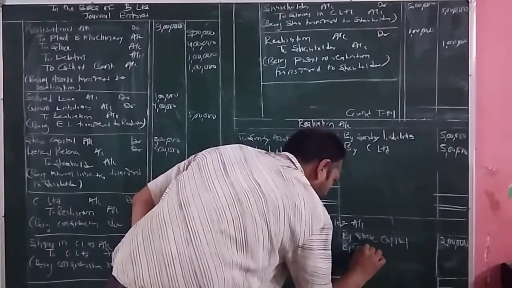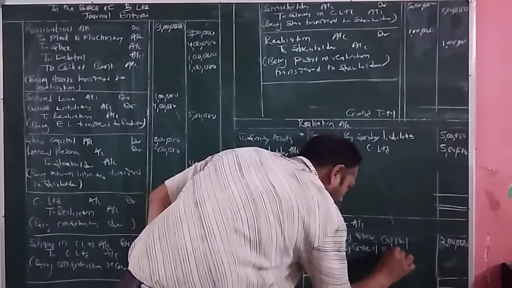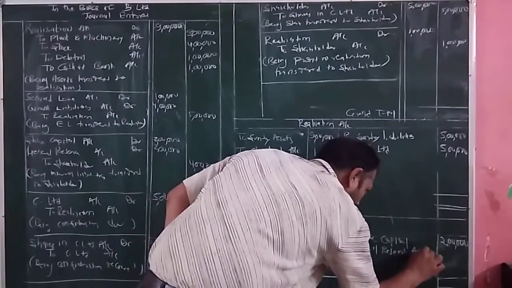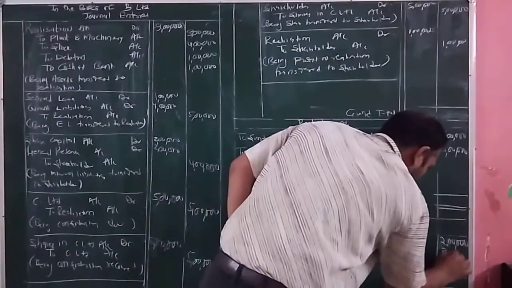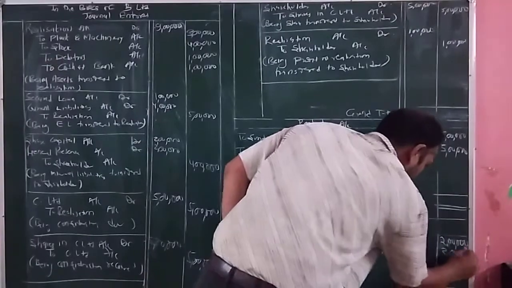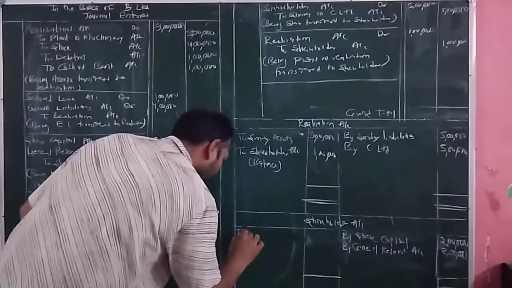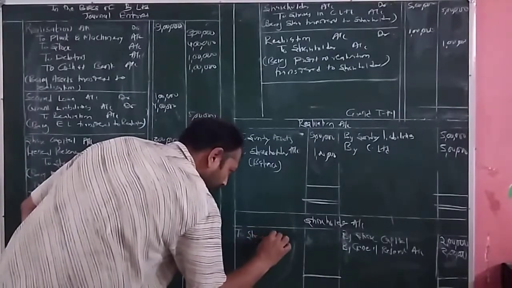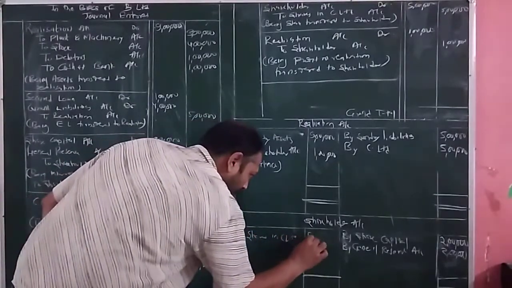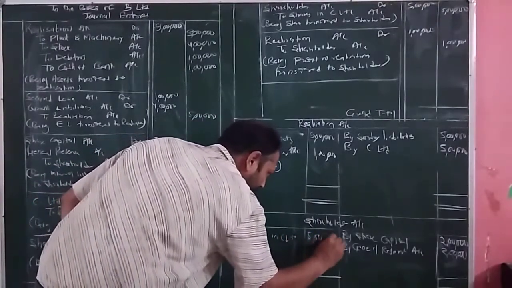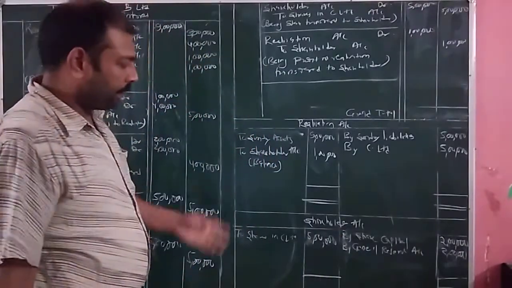By general reserve account, it is equal to how much? 2 lakh rupees. Next it is transfer of purchase consideration to the shareholder, shares in C Limited. Amount is rupees how much? 5 lakh. Again, as we can see, the debit is more.